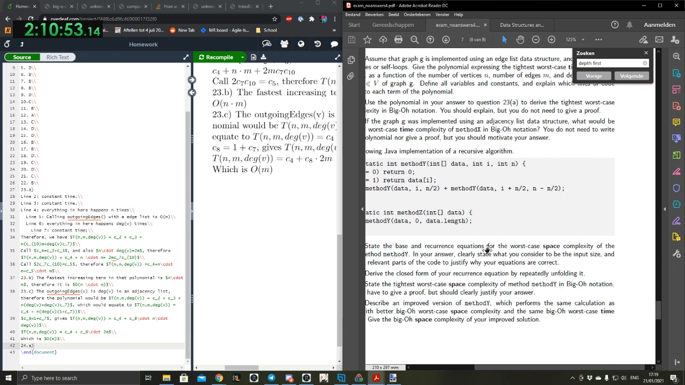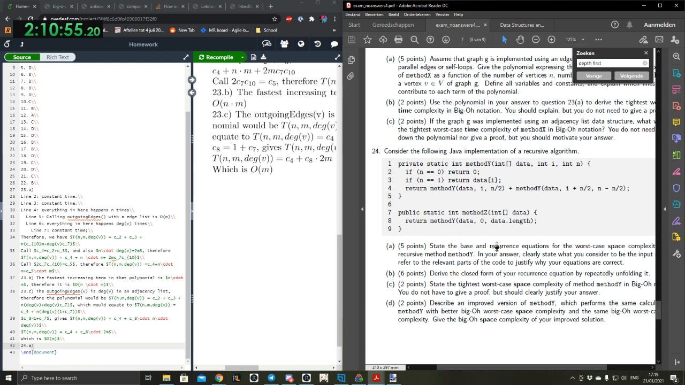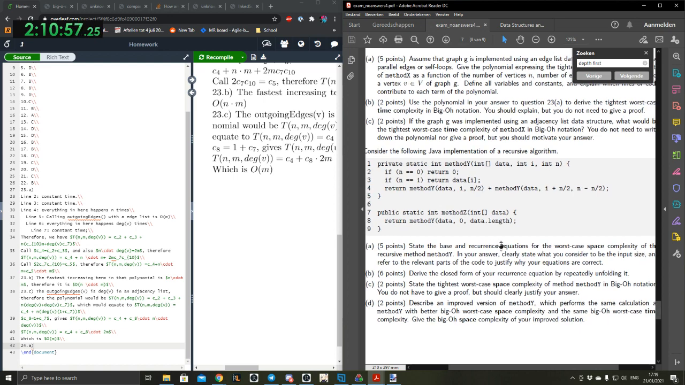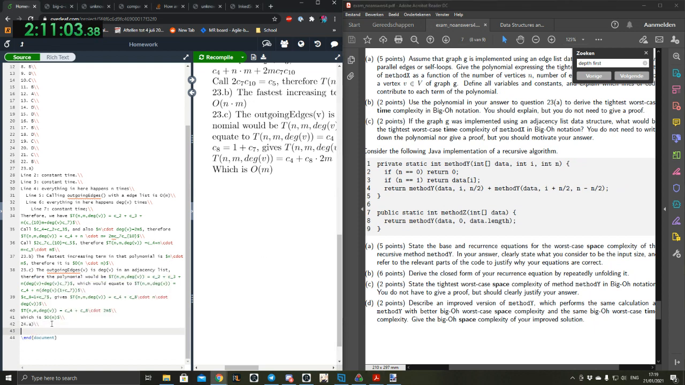State the base and recurrence equations for the space complexity of the recursive method. Clearly state what you consider to be the input size and refer to the relevant part of the code to justify where your equation is correct. Okay, so I will do the same as first. So line 2, constant time, constant space. Line 3, constant space.